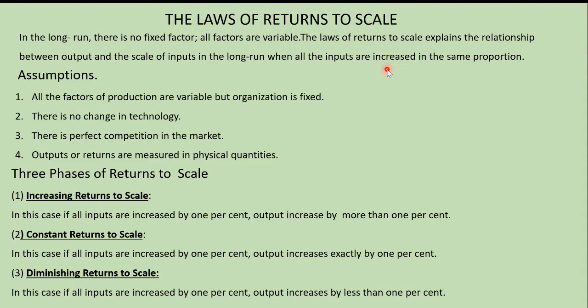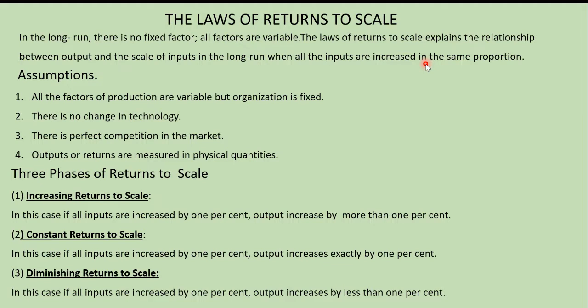In the previous law of variable proportion, we saw that only one factor was variable, that is the labor. But here we are going to take two variable factors. That is, the two variable factors are labor and capital. So what do you mean by this? All the inputs are increased in the same proportion.